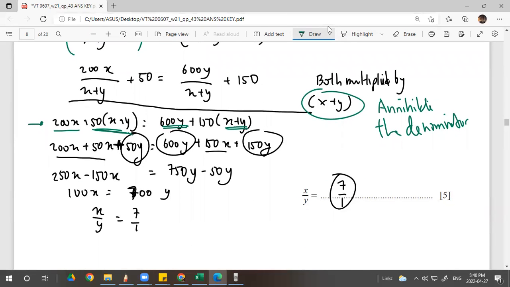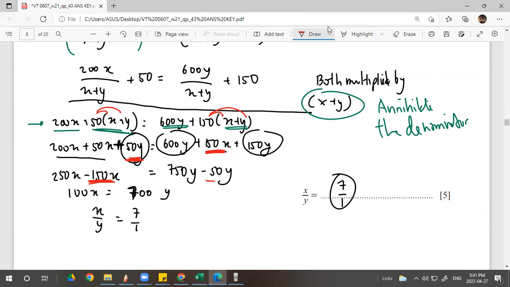Do the cross multiplication also, because we have the bracket. Expand: 200x plus 50x plus 50y, and then equals to 600y. Just let it be. Plus 150x plus 150y, right? And then you put the x on the left side. 200x plus 50x is 250x, and you put this to the left, becomes negative, right? You change the sign. 600 plus 150y is 750y, and you change the sign.